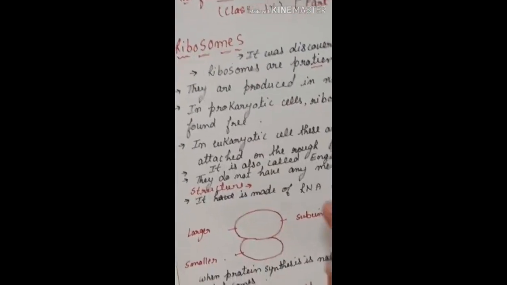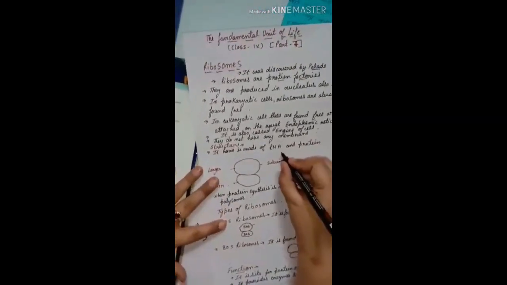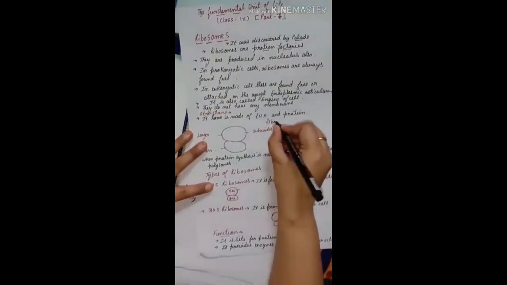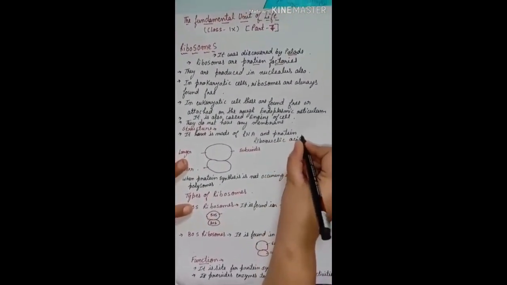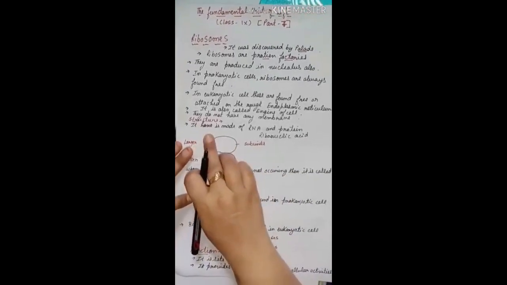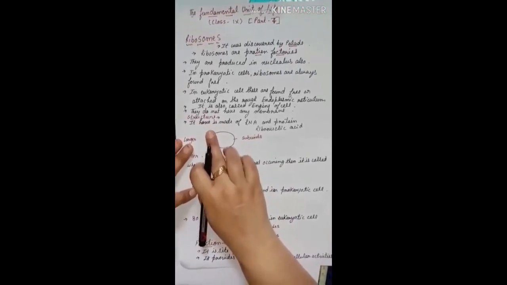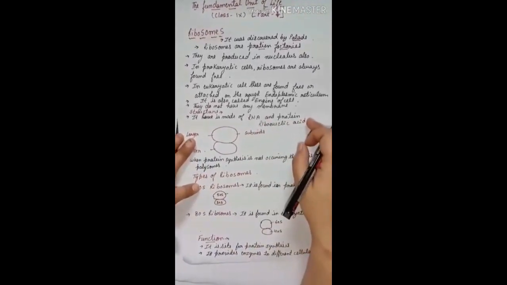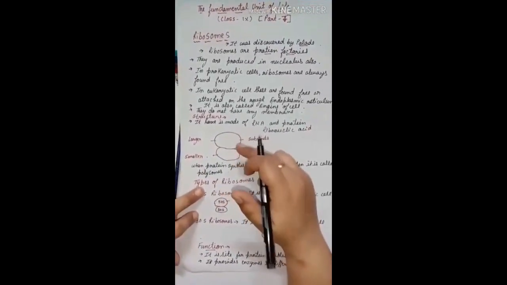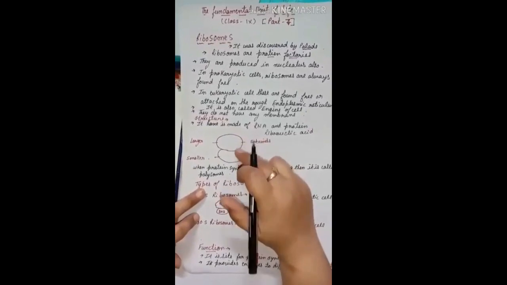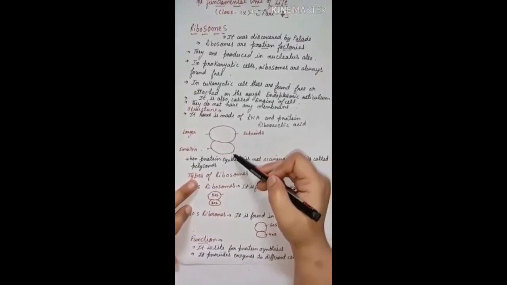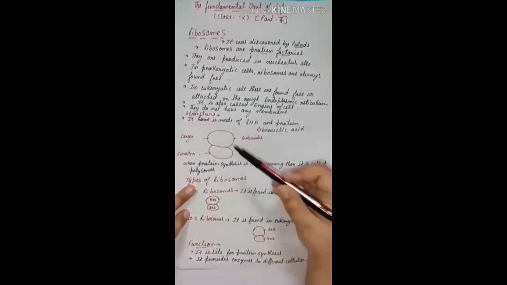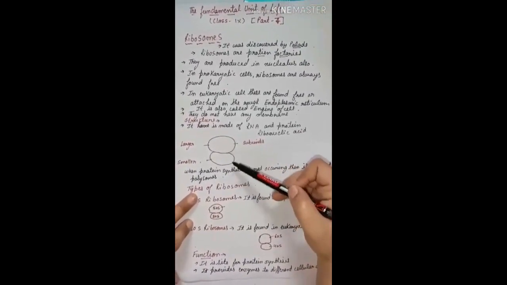Ribosome is made up of RNA and protein. Understood? RNA is ribonucleic acid. So in the structure, the first most important thing is that ribosome is made up of RNA and protein. It has 2 subunits. In these subunits you can see one is the larger subunit and the other one is the smaller subunit, means 2 units are there, larger and smaller.